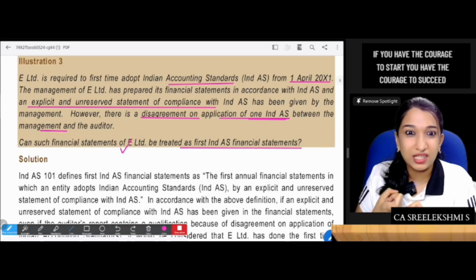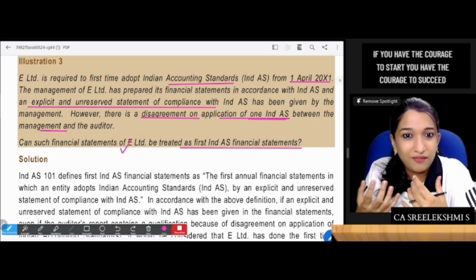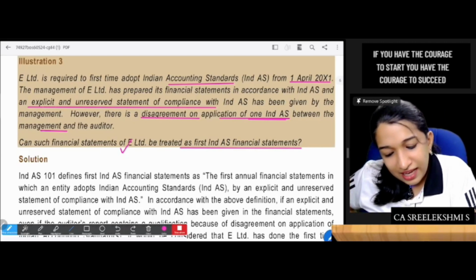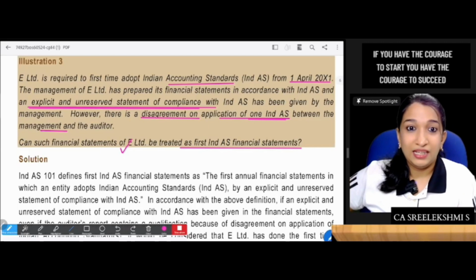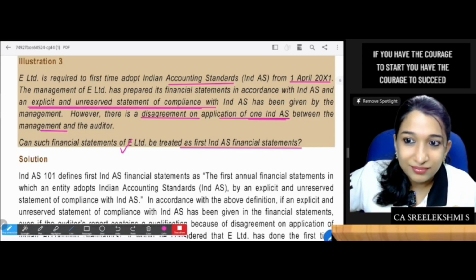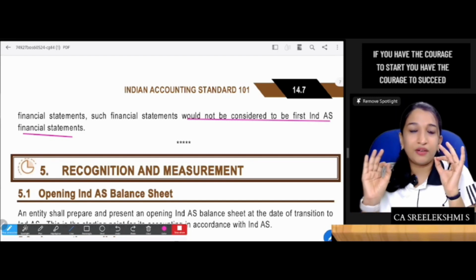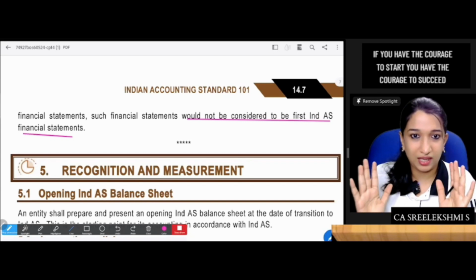The financial statements should comply with all the IND AS and the management should provide an explicit and unreserved statement of compliance. Now, the disagreement with the auditor is a different story. If the auditor is not happy, let him qualify the report. That's it. Still, that first IND AS balance sheet will be treated as the first balance sheet as per IND AS.